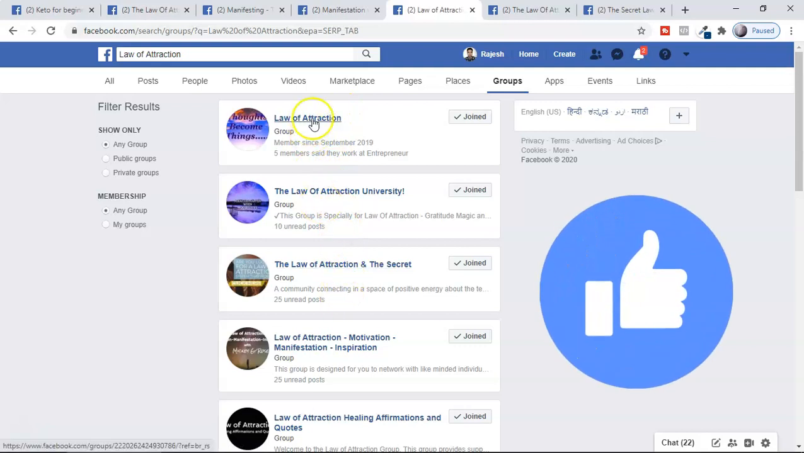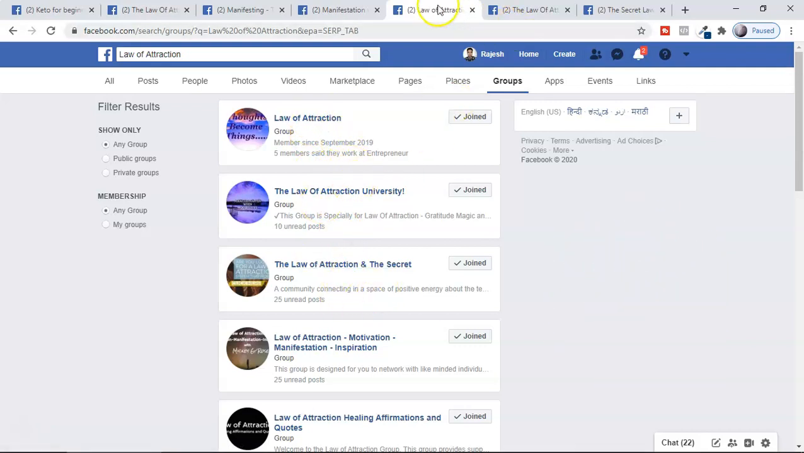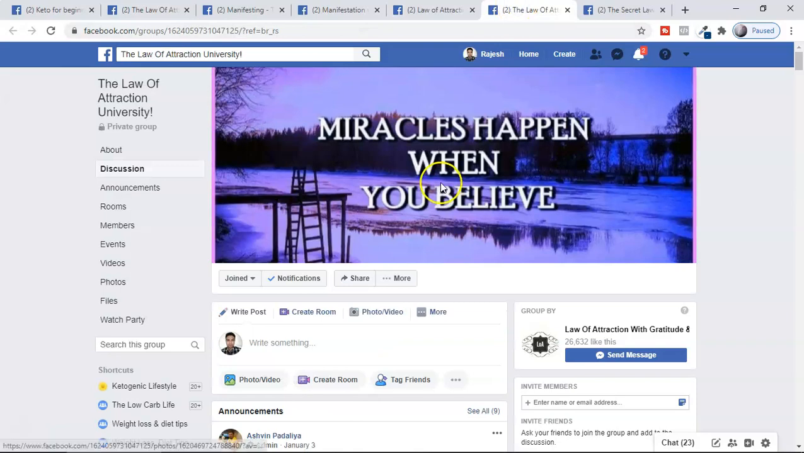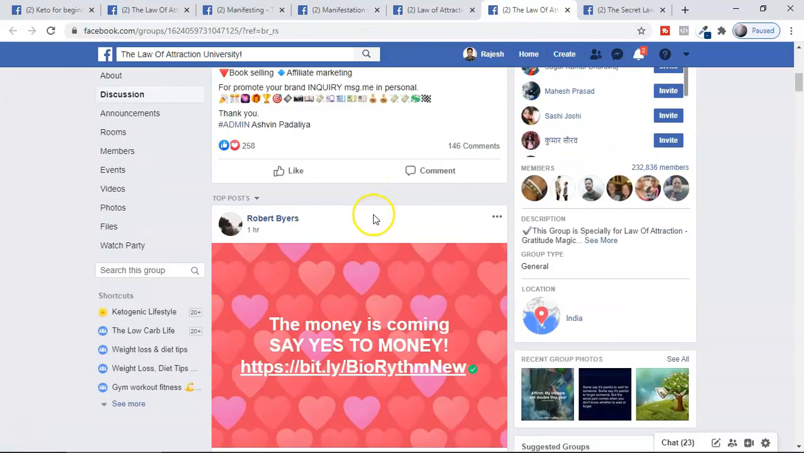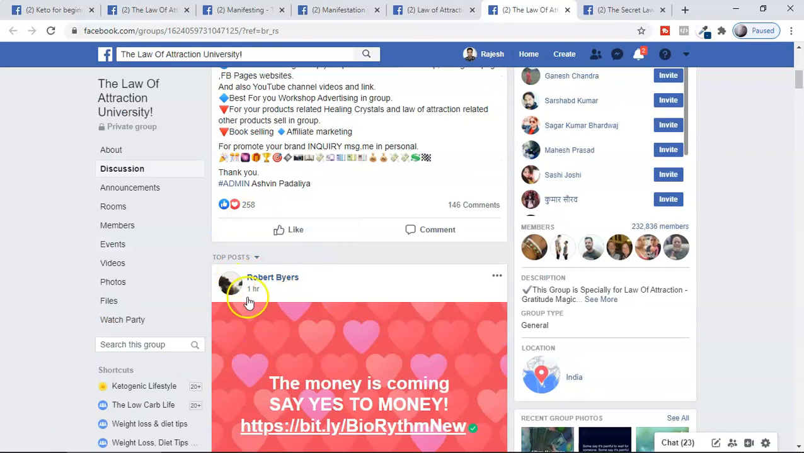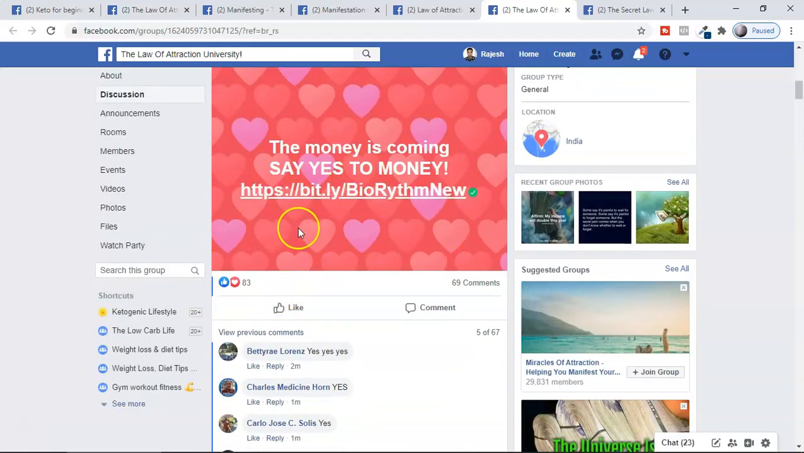Open all of these groups and see which group has a lot of engagement. For example, guys, look at this group. This is one of the groups, and 1 hour back, guys, somebody posted, and just simple: the money is coming, say yes to money.